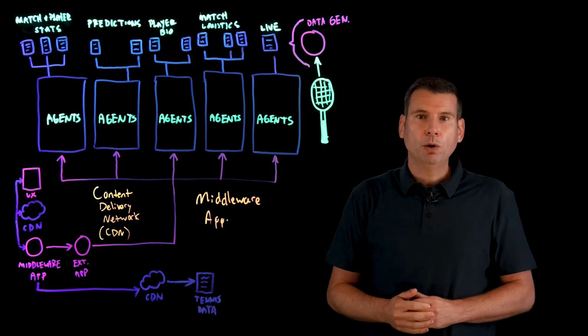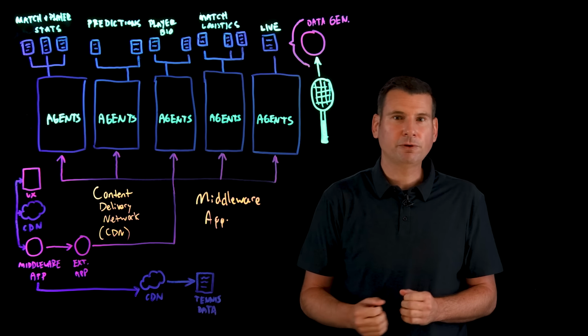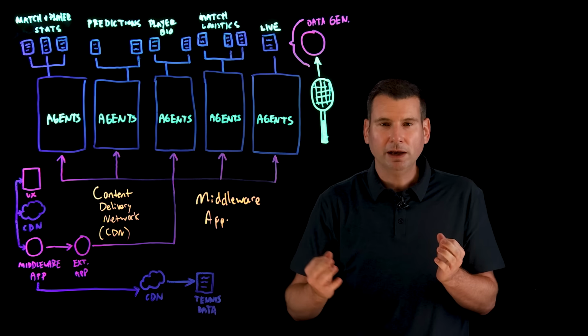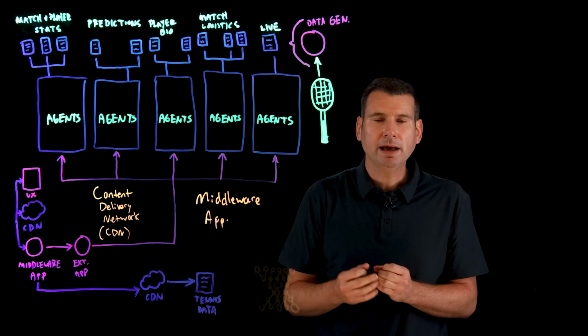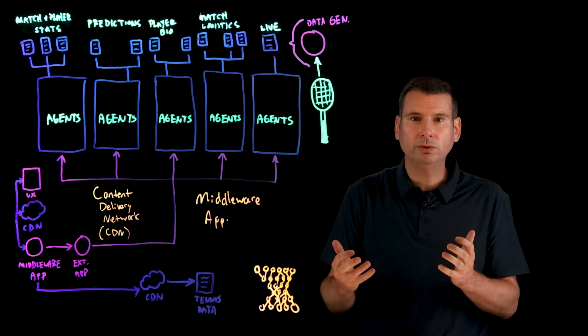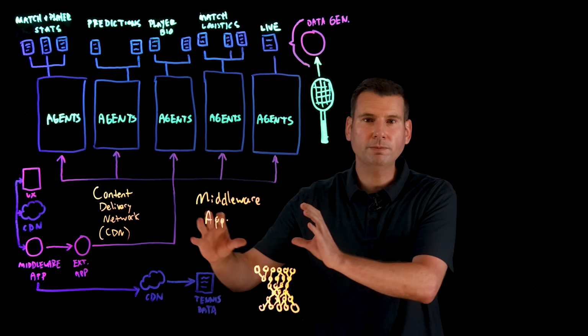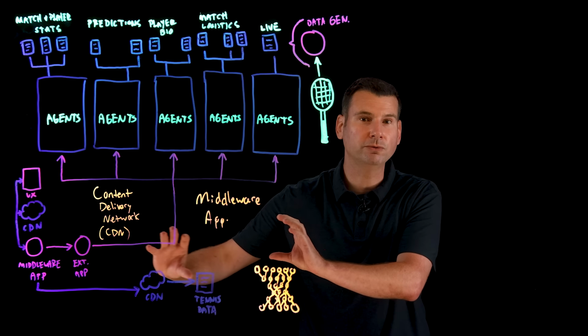The middleware app takes the question and first analyzes and interprets it. So first we have this MiniLM-L6-v2. It's this model that has embeddings and it transforms the query into numerical vectors.